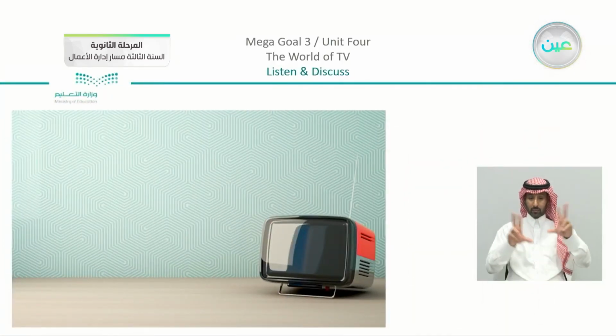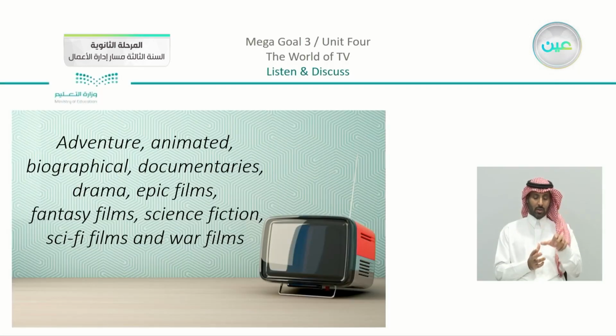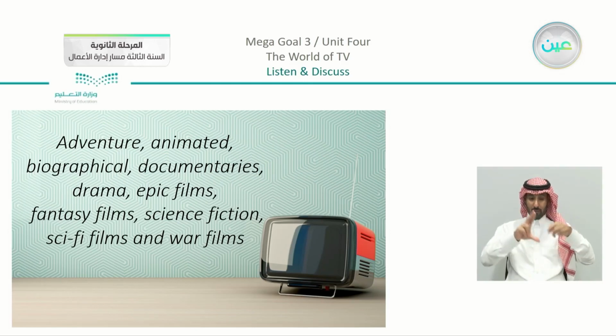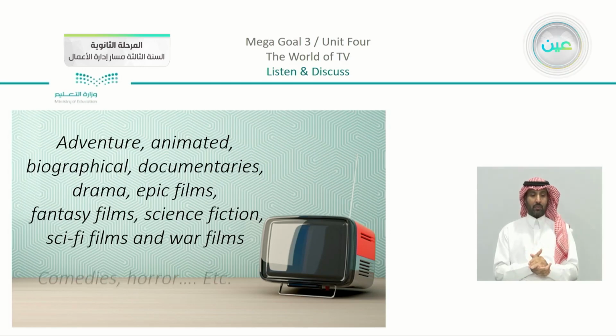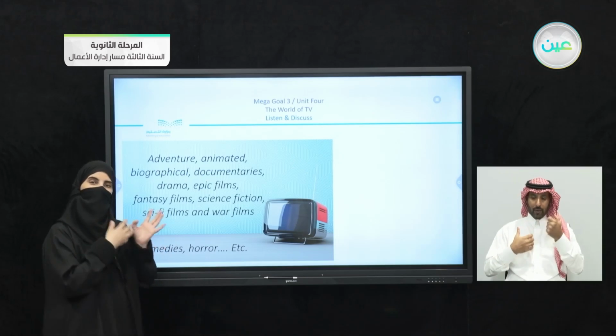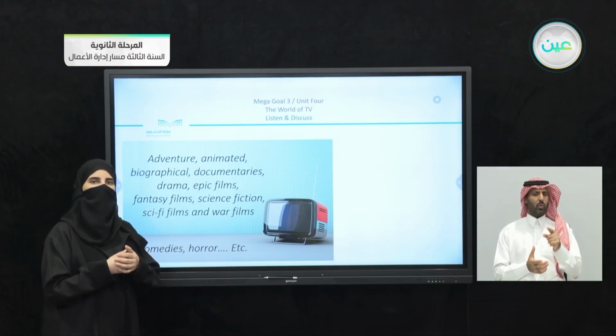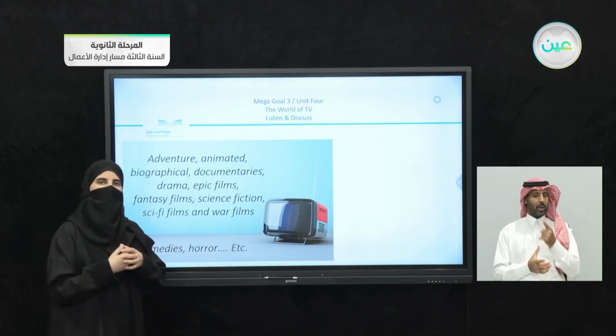Now I'm going to give you some examples to express the types of movies that I like. We can say adventure, animated, biographical, documentaries, drama, epic films, fantasy films, science fiction, sci-fi films, and war films. All of these are types of movies or genres. We can also add something else like comedies or horror. I want you to think about these different types of genres. What do you prefer? And why do you like it, as we mentioned before?